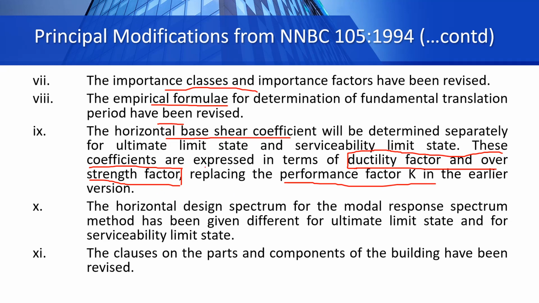If you remember the formula in our previous version of 1994, then you can remember that our horizontal base shear coefficient was given by this formula CZIK, where this K was the performance factor. Now this formula has been changed in the present code, and also this K performance factor has been replaced by ductility factor and overstrength factor.